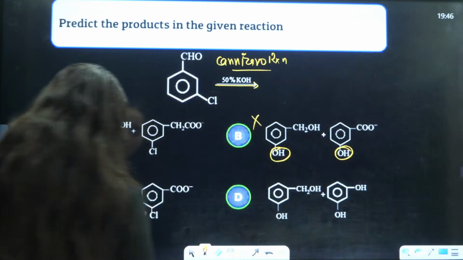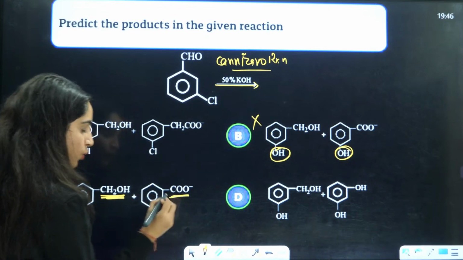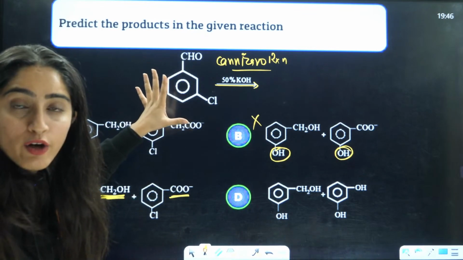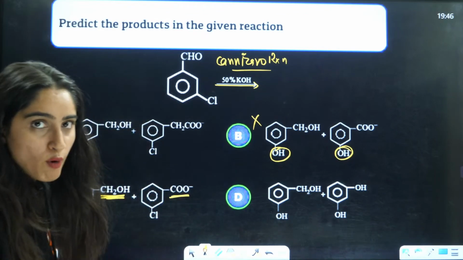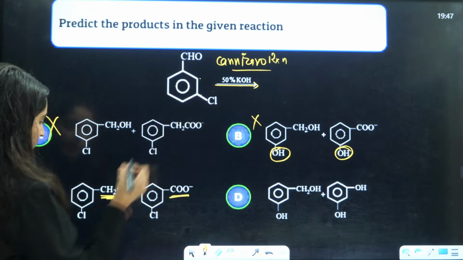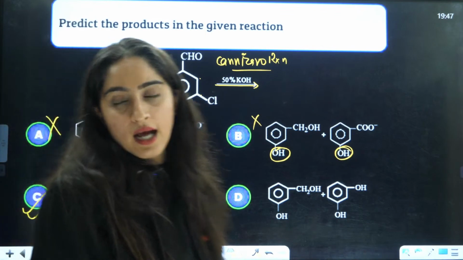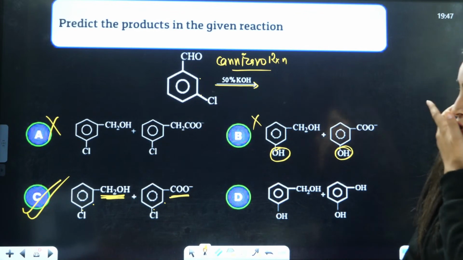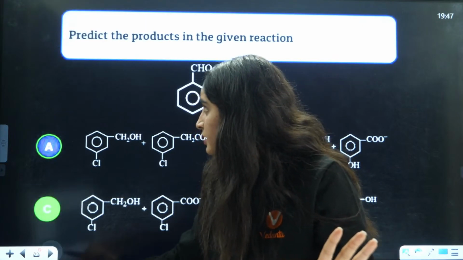If you talk about this, here it is getting converted to CH2OH. But here it is CO. So that is sorted. With that aldehyde or ketone, one is converted to alcohol and other to carboxylic acid salt with same number of carbon. And this is at ortho-meta. This is also at ortho-meta position. That means C will be the correct answer here. Got it? Yes, beta. Acha.